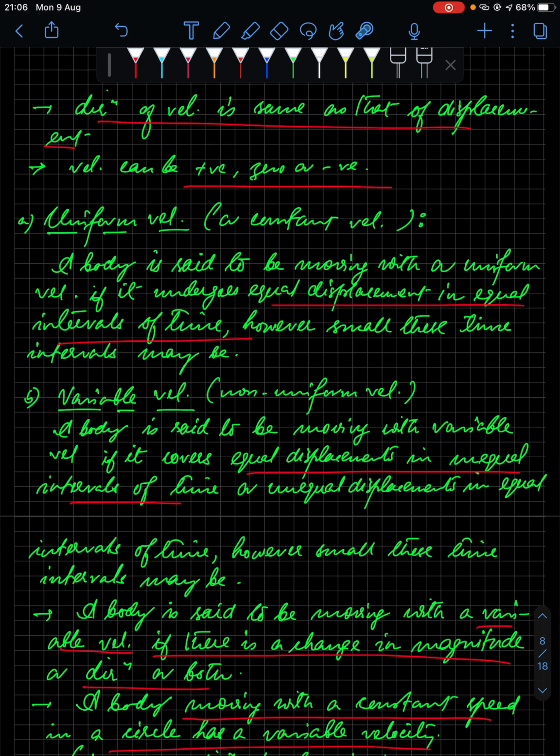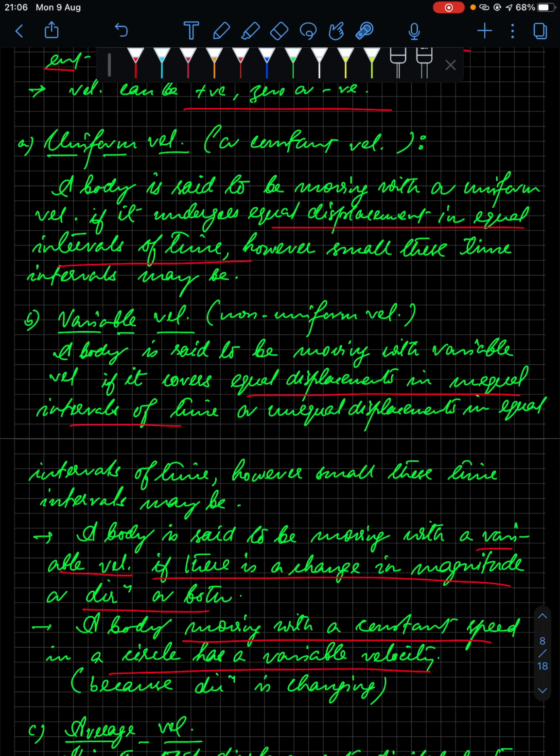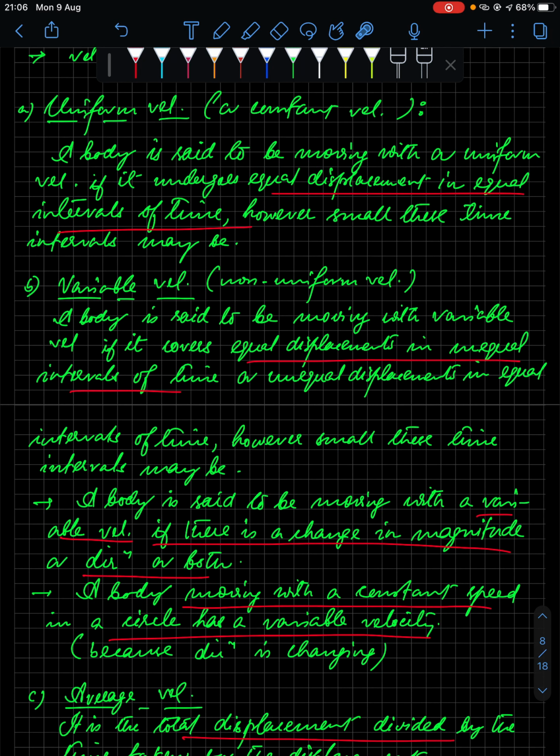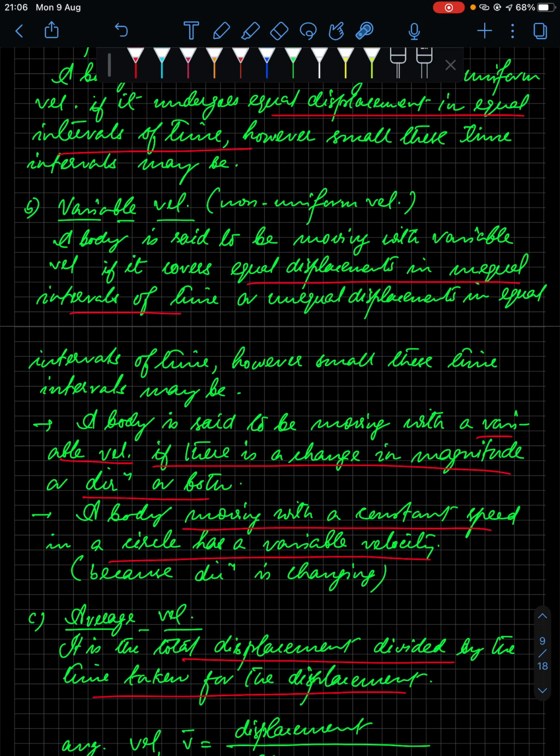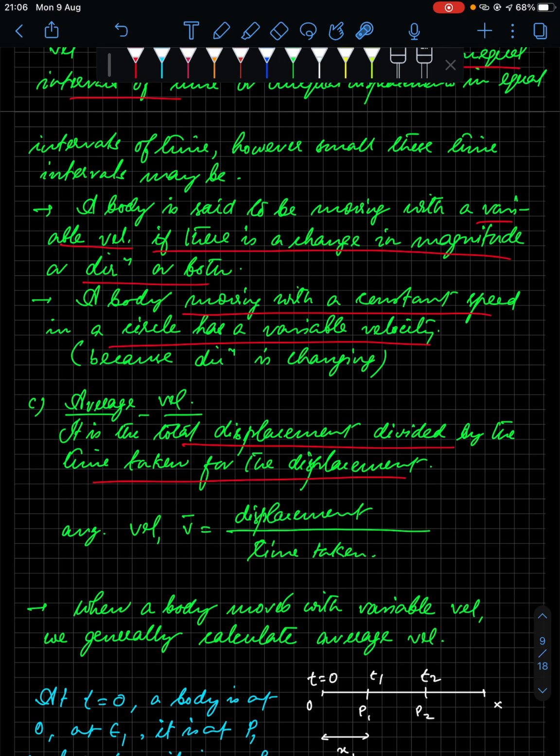Now you can have a situation where you have uniform velocity. In uniform velocity you define it as equal displacement in equal intervals of time. Then in practical situations you have variable velocity, which is unequal displacements in equal intervals of time, or equal displacements in unequal intervals of time, or unequal displacements in unequal intervals of time. So that is your variable velocity.